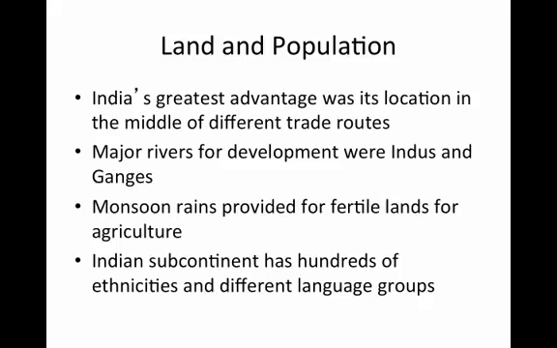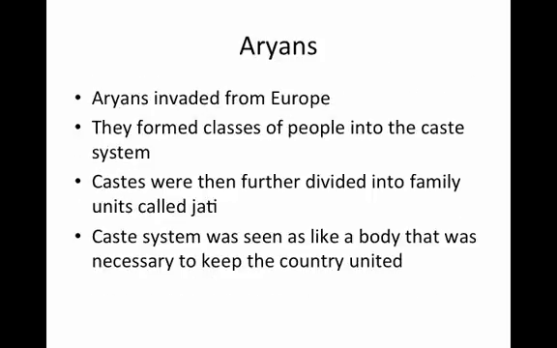Land and population. India's greatest advantage was its location in the middle of different trade routes. Its major rivers for development were the Indus and the Ganges rivers. Monsoon rains provided fertile lands for agriculture, and the Indian subcontinent is rather large with hundreds of ethnicities and different language groups.